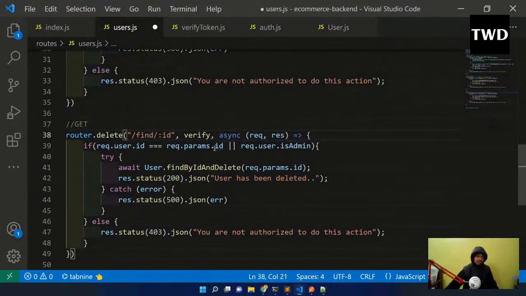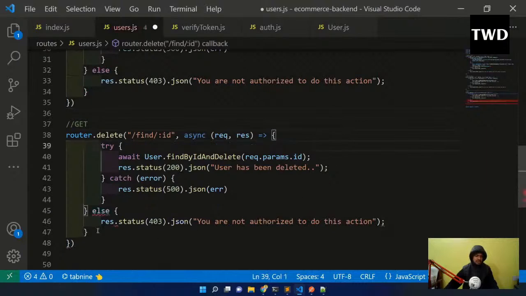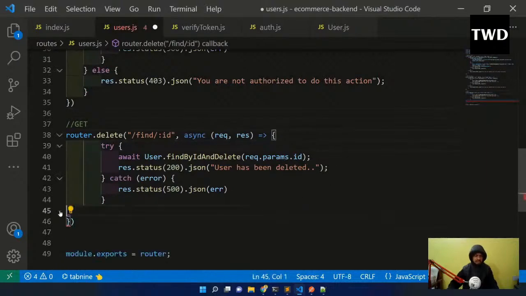And for this get route, maybe we will not use verify. Okay, we are not using the verify, so we don't need this thing at all. This thing I can delete, and even this thing I can delete.